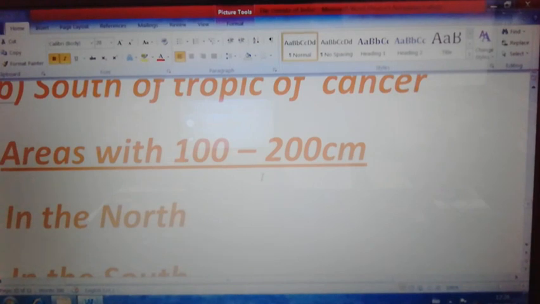In the northern area, the middle Ganga Valley is getting 100 to 200 centimeter rainfall. States like Bihar, West Bengal and Madhya Pradesh are getting between 100 to 200 centimeter rainfall. That is called the average rainfall getting area of India in the north.